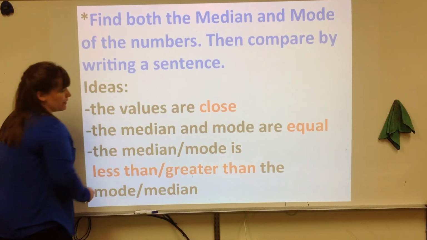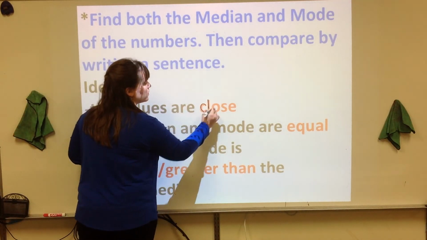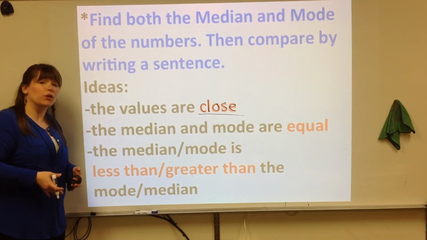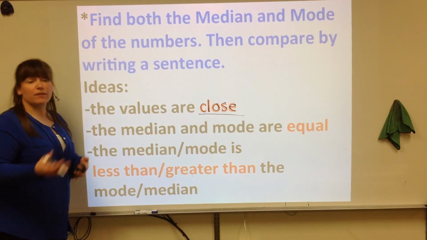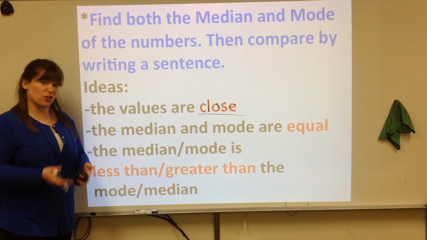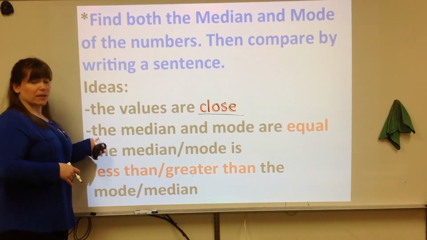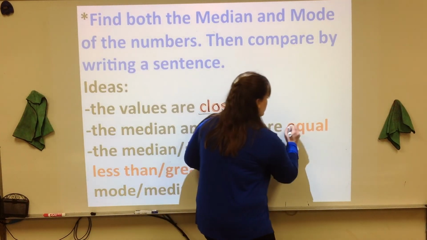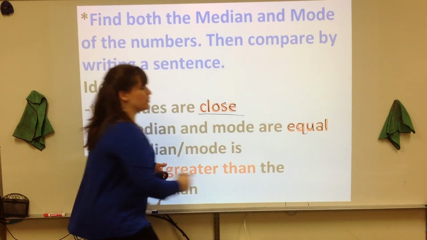What you need to do is fill in the word close, because one idea is if you find the median and the mode and they're kind of close to each other, you could just say that the values are close. Sometimes the mode and the median are actually equal. So fill that in your notes.